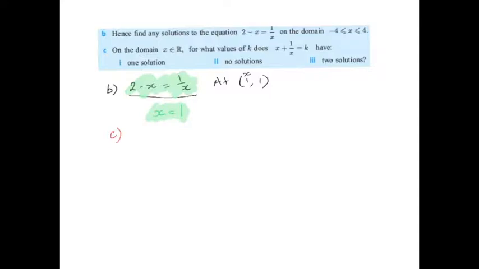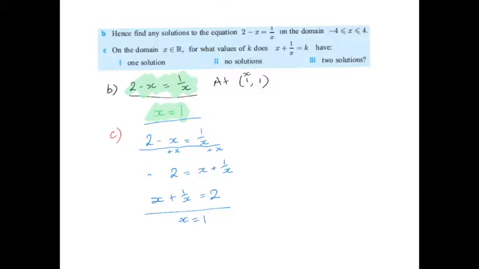First of all, using the previous question, when k was 2, you would get the equation 2 minus x equals 1 on x. If you plus x to both sides, you get 2 equals x plus 1 on x. So therefore, the solution of this equation is when k equals 2. And for that, the solution was x equals 1. And there was only one solution.